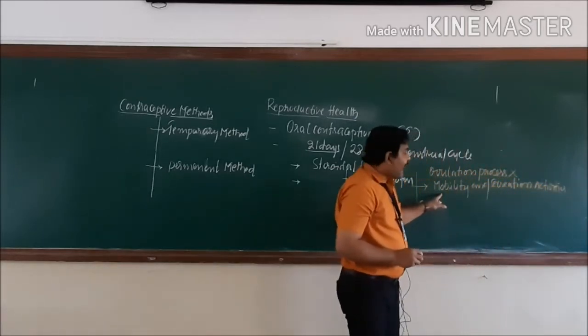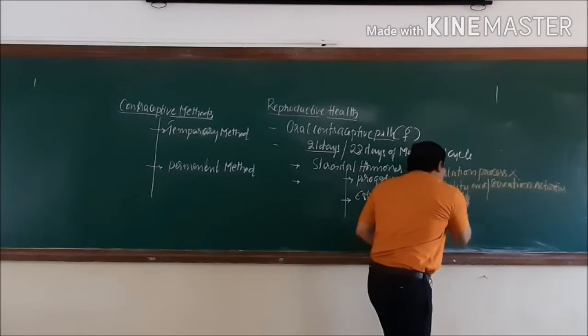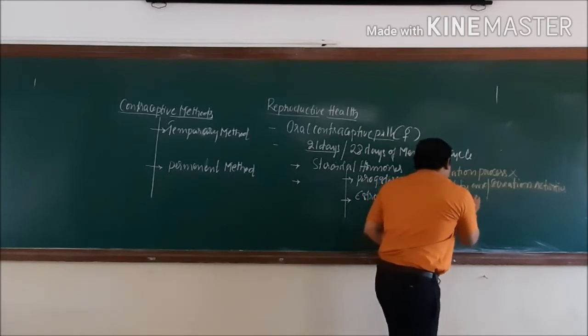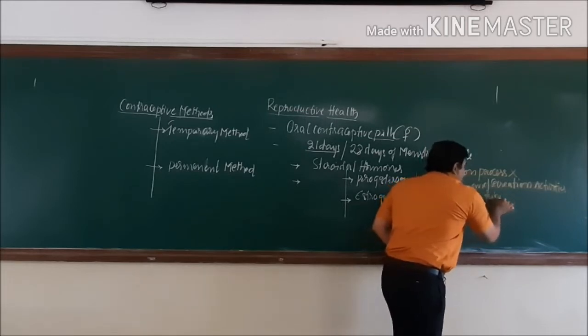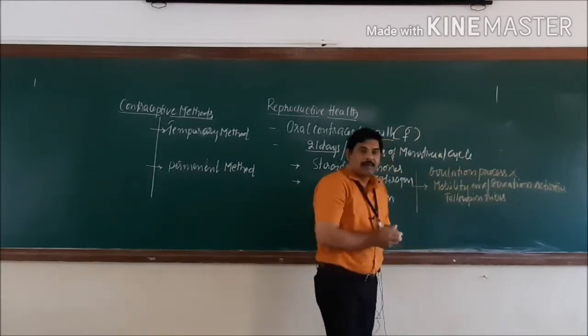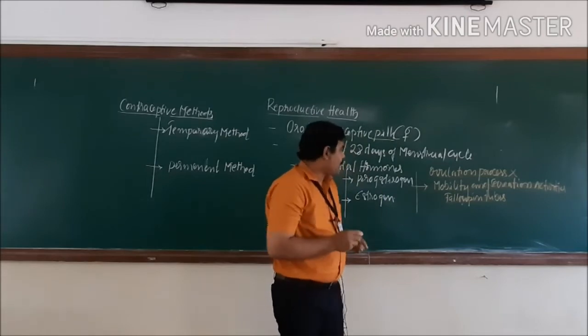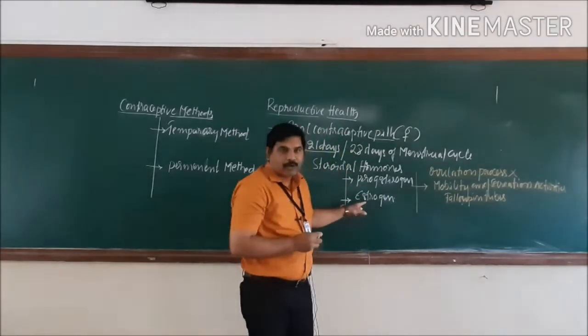These activities are prevented or stopped by the action of these two important hormones.